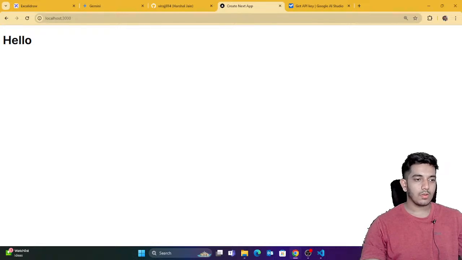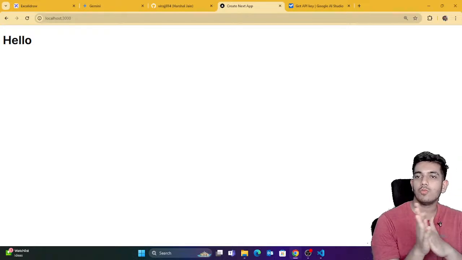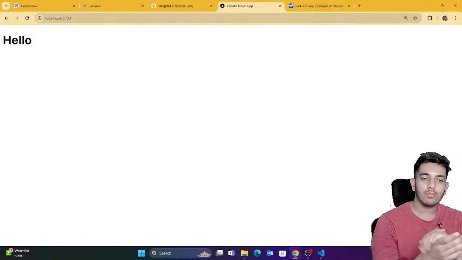On Mac, actually I have a Mac too, but I would prefer Windows. I usually prefer Windows, but in Mac things would work the same. Just the installation of VS Code and Node.js, you have to do it on your own. Okay.